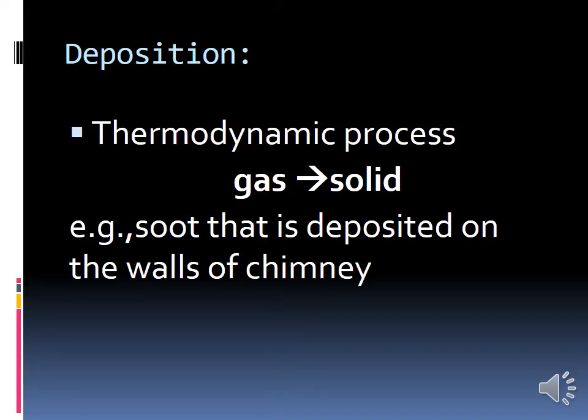In this class we have learnt about interconversion of matter. What is meant by interconversion of matter? The change of state of matter from one state to another state and back to its original state is called interconversion of matter. We have seen about melting. What is meant by melting? The process of conversion of solid state to liquid state is called melting. For example, an ice cube.